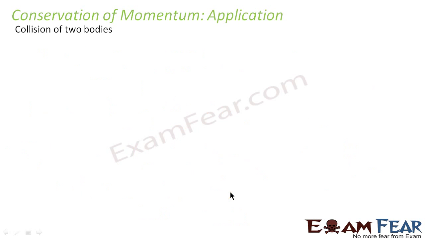We will now look at a very important application of conservation of momentum, and that is collision between two bodies. Let us suppose we have two bodies, 1 and 2, and these two bodies collide. So what is the event here? Collision is the event. So what we will do? We will try to prove that the initial momentum before collision is the same as the final momentum after collision.